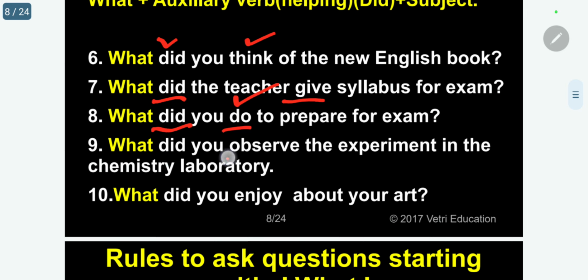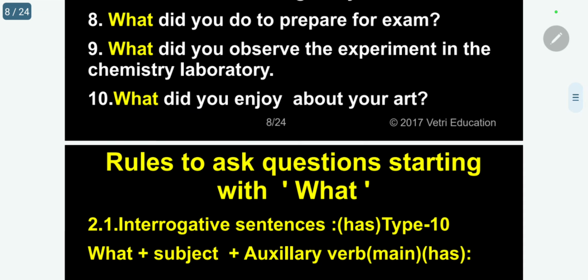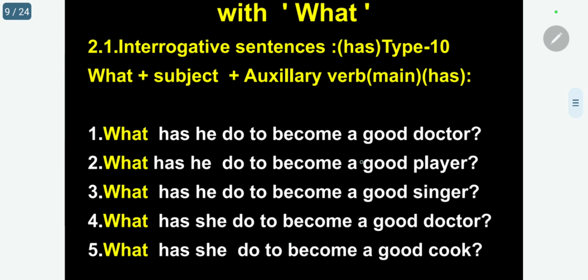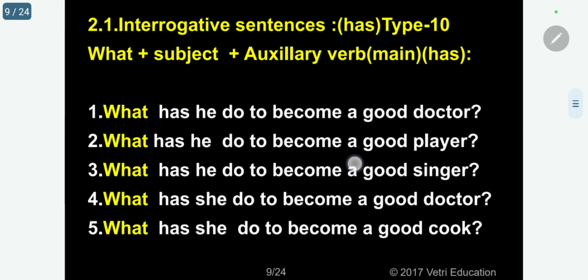What did you observe? Observe is the main verb, did is the auxiliary verb. What did you enjoy about your art? Enjoy is the main verb, did is the auxiliary. So, we have seen how to raise questions using what in the case of do, does, and did. Next I will go for the next type of auxiliary verb: has, have, and had.